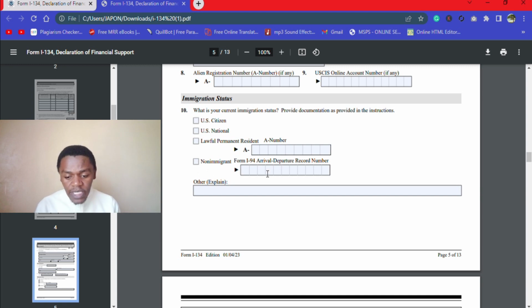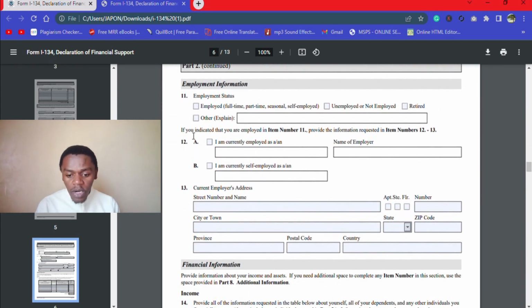Remember, non-immigrant, some of them can still sponsor you, but it will require the non-immigrant, that means a person in the United States but is not on permanent residence. He's there on a temporary residence. He can sponsor you, but he would be required to have the form I-134 to declare the length of stay there and is it sufficient to sponsor you as you come there. But normally it should be the United States citizen, United States national, or the person with a green card.